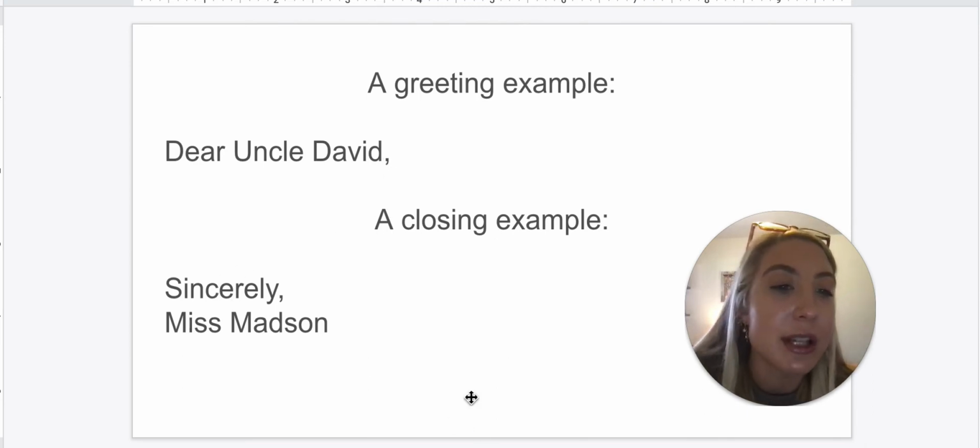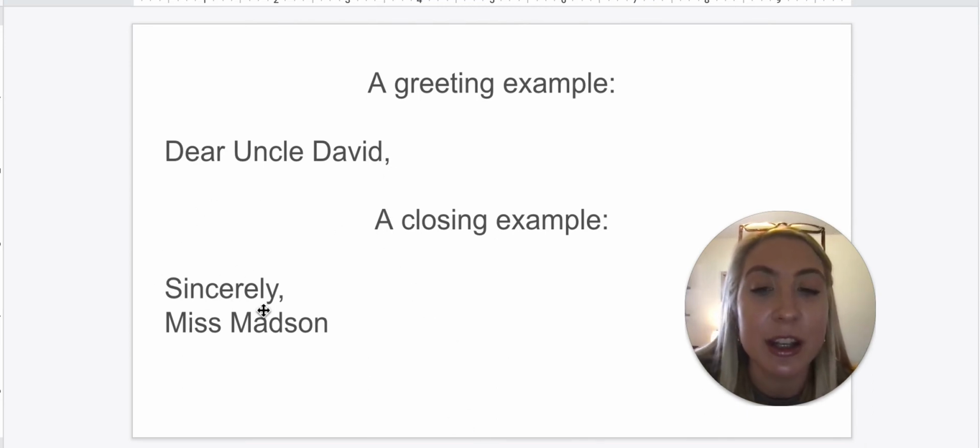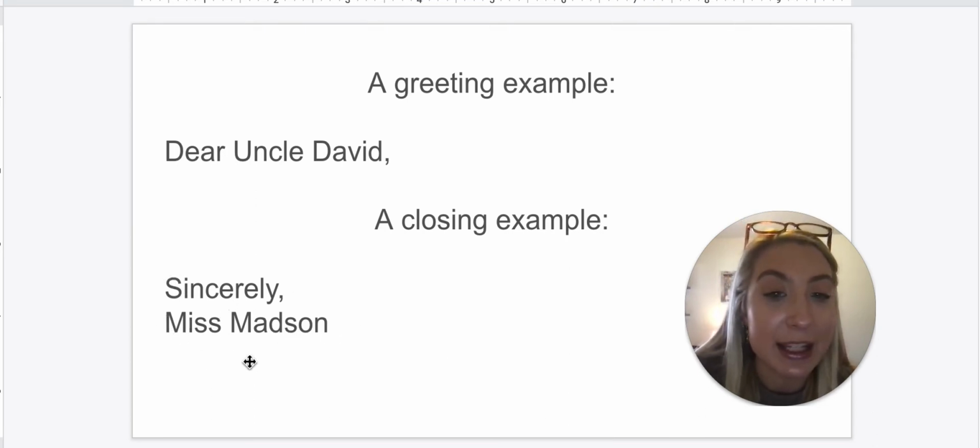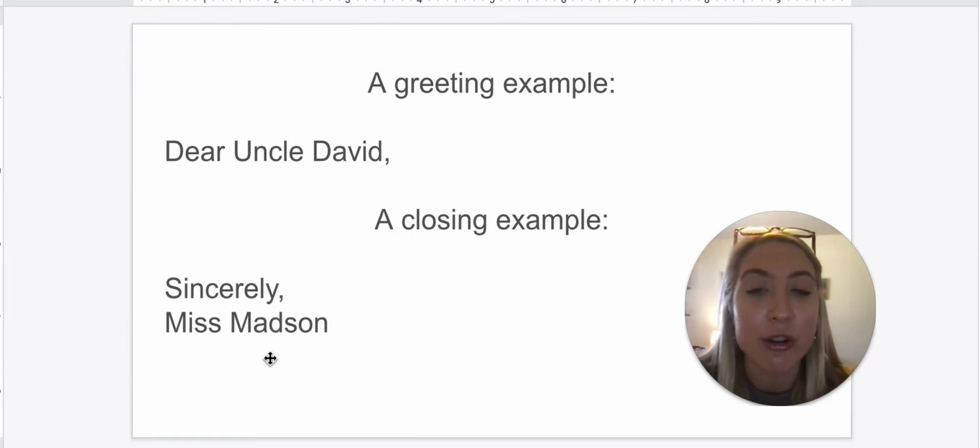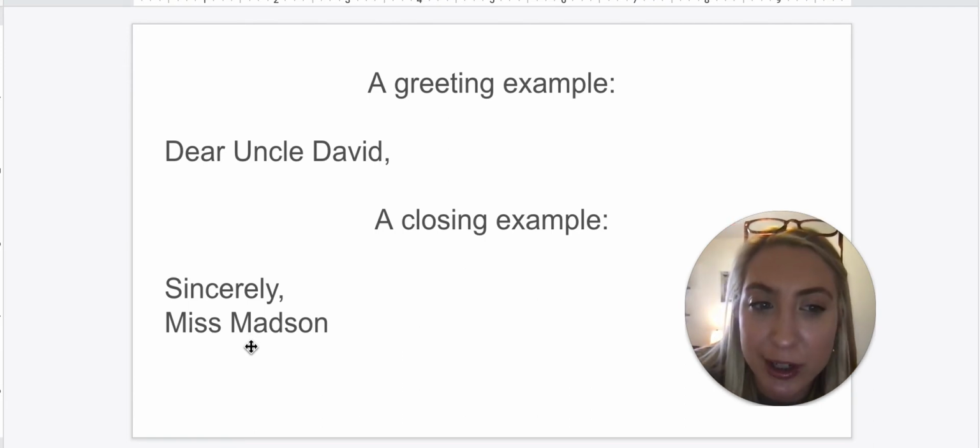So it goes, Dear Uncle David, and after the person we have a comma. And then a closing example would be Sincerely. So we see the first word is capitalized, Sincerely, and then Miss Madsen. That's my name, so since it is a proper noun, it would be capitalized as well. So capital M, capital M.